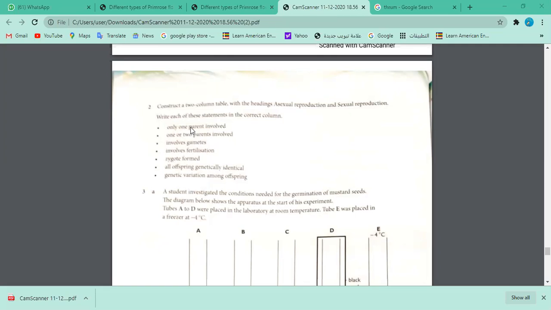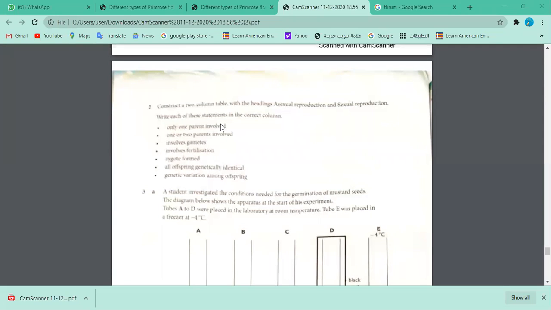First, only one parent is involved. Yes, sir. Yeah, that is asexual. Very good. But in case of sexual, 2 parents are involved, right? Because this is a fusion of both male and female cells, right? Gametes, right? So male and female gamete fusion is only possible in sexual reproduction, not in asexual reproduction. Okay, 1 or 2 parents are involved.